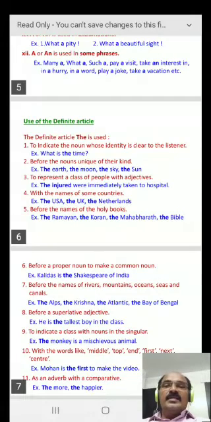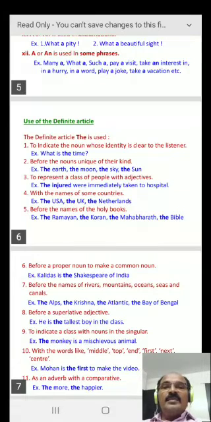So the listener understands the time means the time at present. Now, what is the time? Now. 2. Before the nouns unique of their kind. For example, the earth, the moon, the sky, the sun. All these are the unique things. So the is placed.